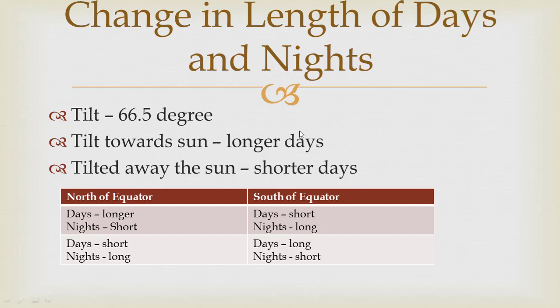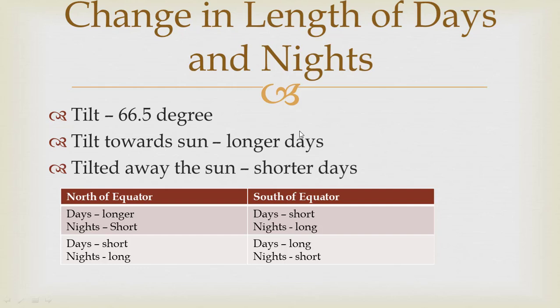This is all because of the tilt of the Earth, because Earth's axis is tilted at an angle of 66.5 degrees. So when the Earth's axis is tilted towards the Sun, the longer days are formed, and when the Earth's axis is tilted away from the Sun, the shorter days are formed.